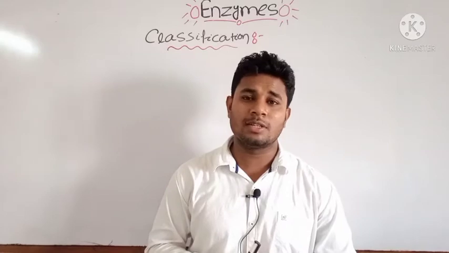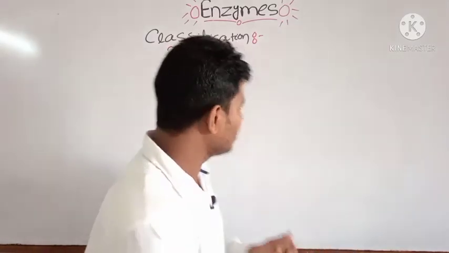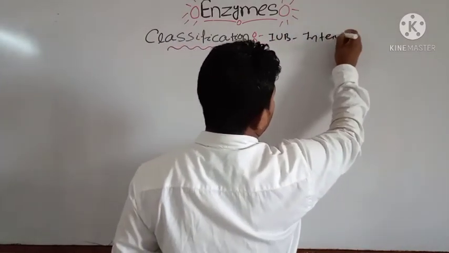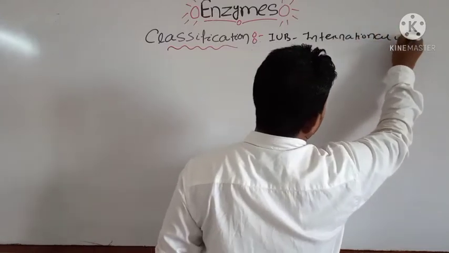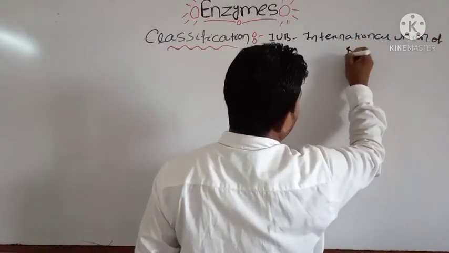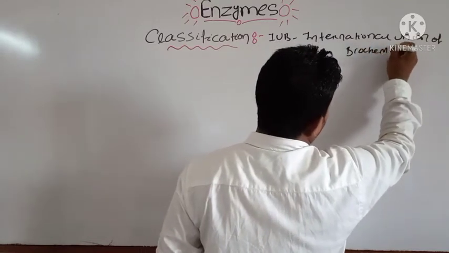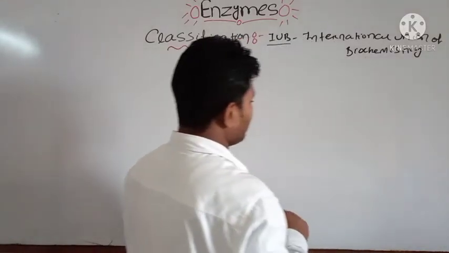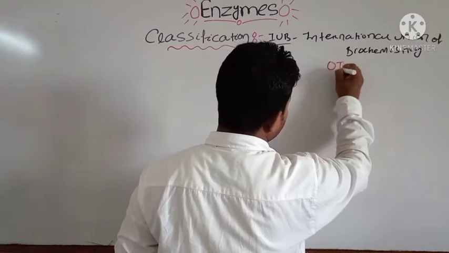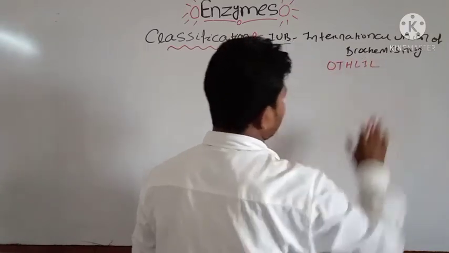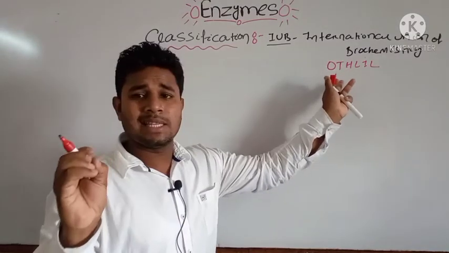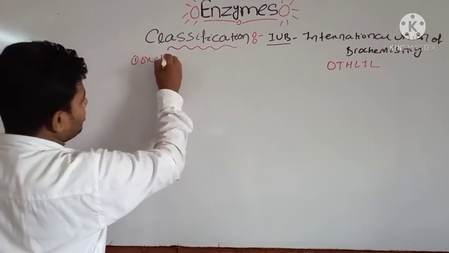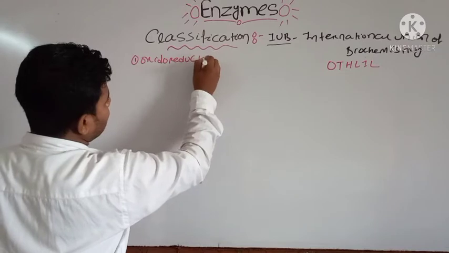Now let us discuss the different classification of enzymes according to the IUB. What is IUB? That is the International Union of Biochemistry. It classifies enzymes into 6 types. The short form, if you want to remember, is OTHLIL. We can write it to name the 6 enzymes. First, it is your oxidoreductase.